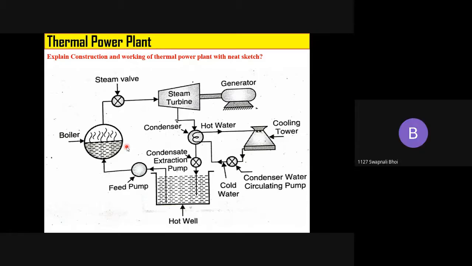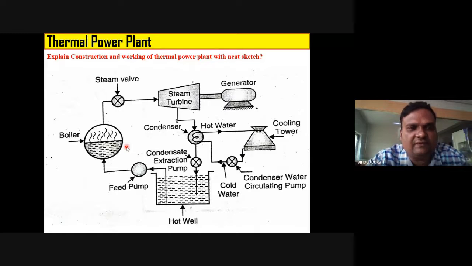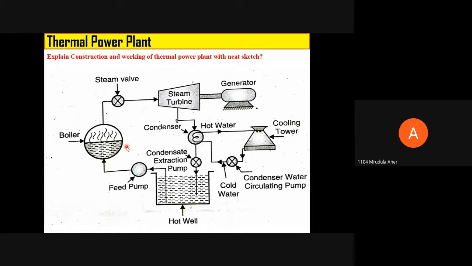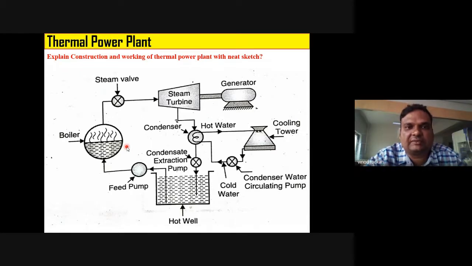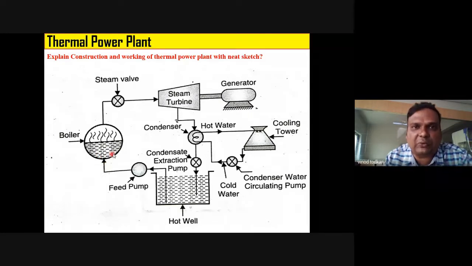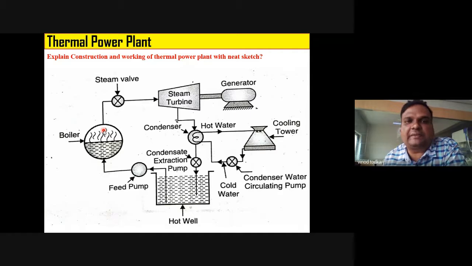In boiler, due to the condensation of coal, the water gets boiled and it's converted into the steam. Excellent. Now see, only one word you have mispronounced. It is combustion of coal, right? So we carry out combustion. Combustion म्हणजे ज्वलन करतो आपण त्याचं. We set it on fire. So in boiler, due to combustion of coal, heat energy is released. That heat is given to water, due to which water gets converted into high pressure and high temperature steam. Okay, very good, excellent. Chalo, who will tell me next?